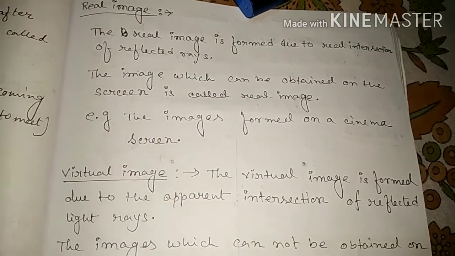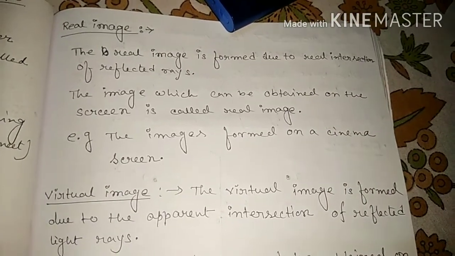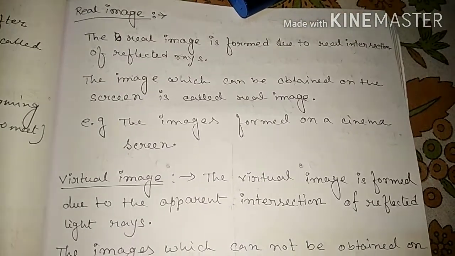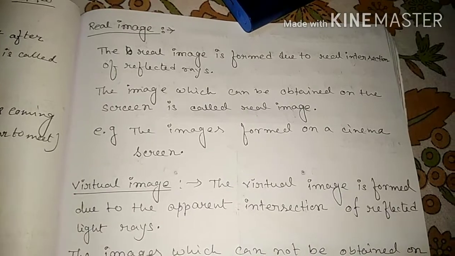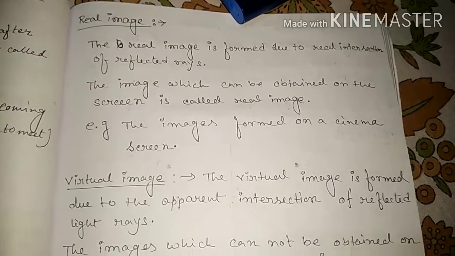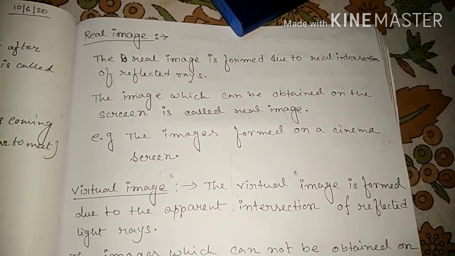Virtual image: the virtual image is formed when we consider that at some point the reflected rays are apparently intersecting each other.